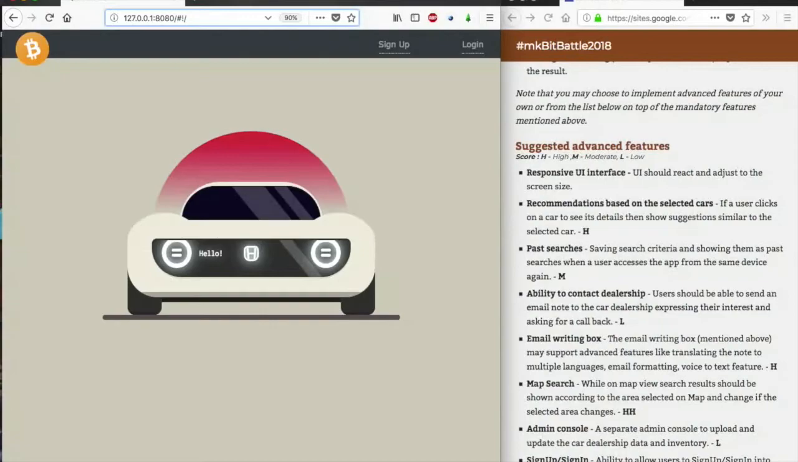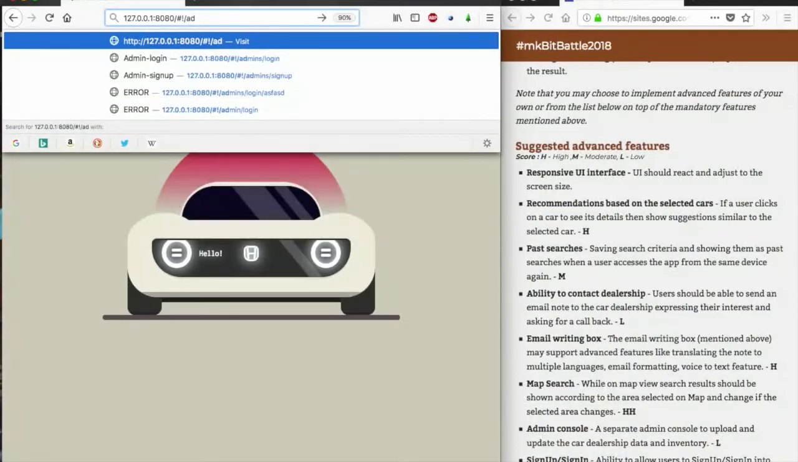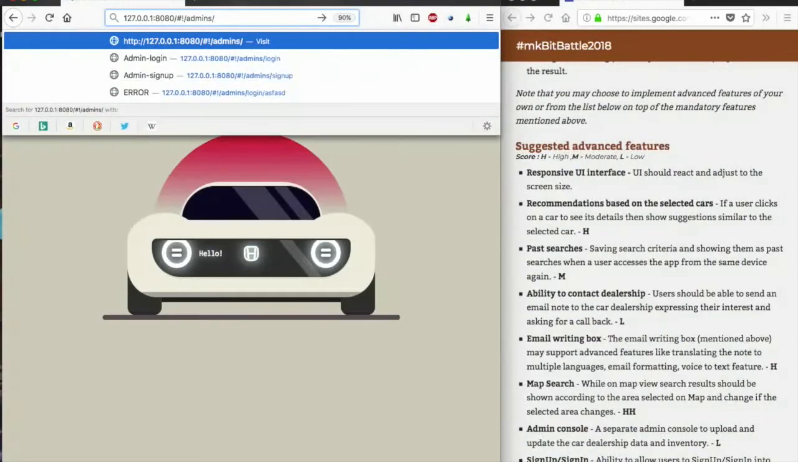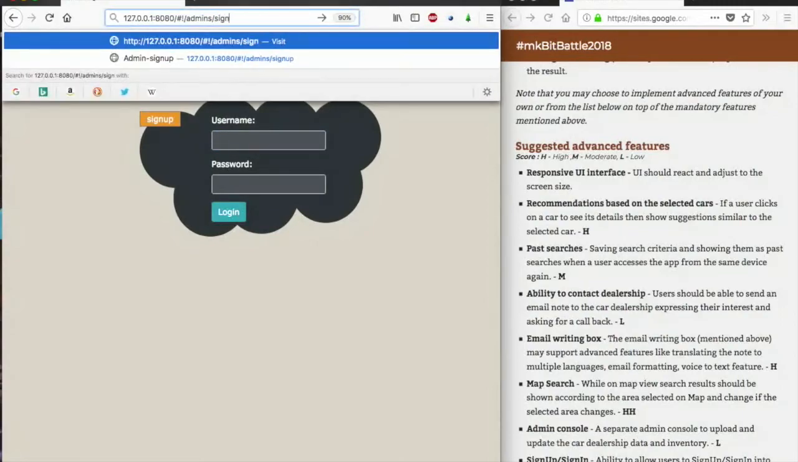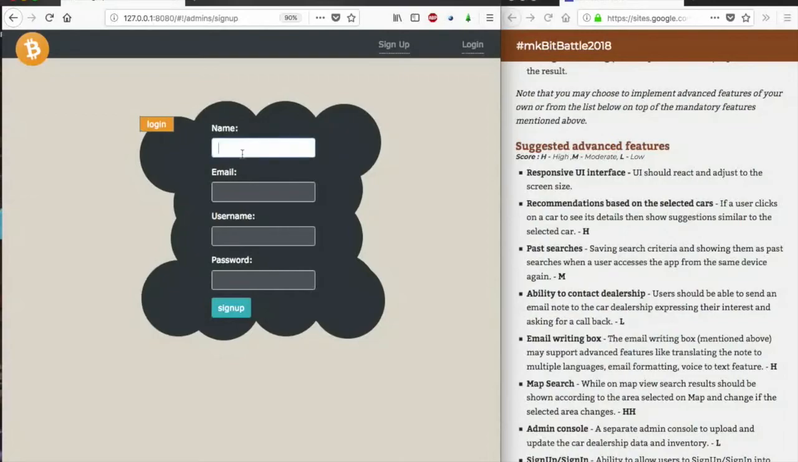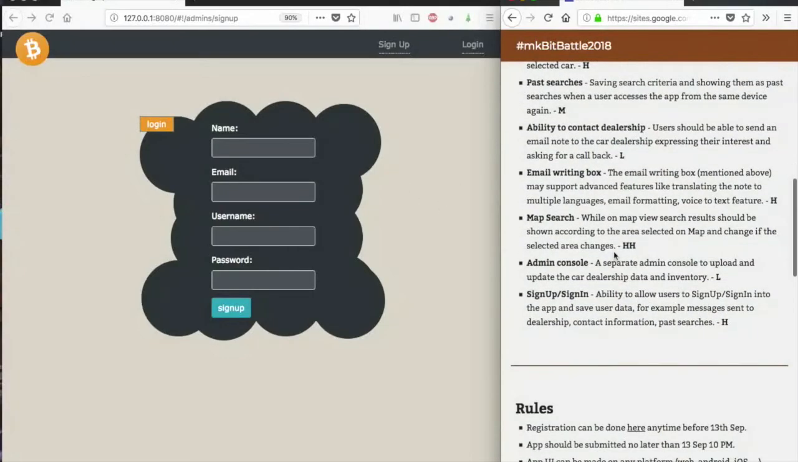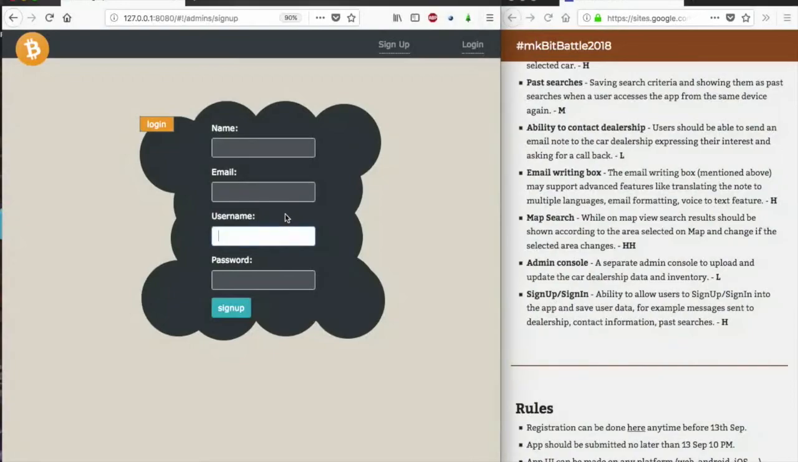So if I go to admin/login, this was the login form for the admin to log in, and there is a sign up form too. So I have built the forms, but the backend is not prepared. I'm just showing that I have done this, but yes, the backend is not prepared. The reason is simple, there was a constraint of time. That's it. But yes, I had planned to build this too.